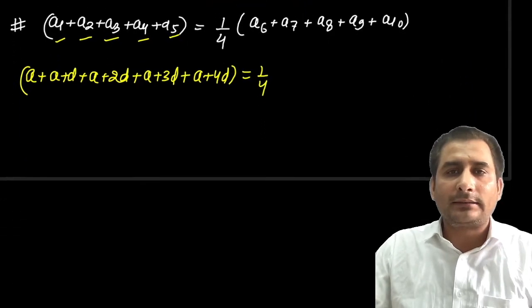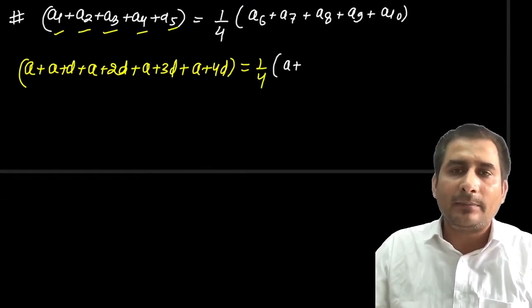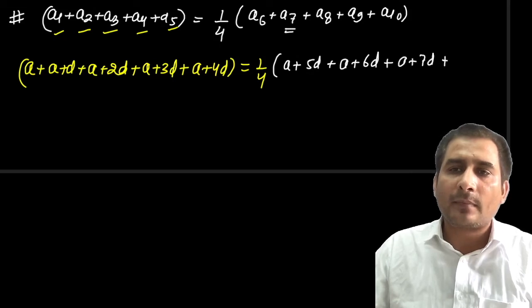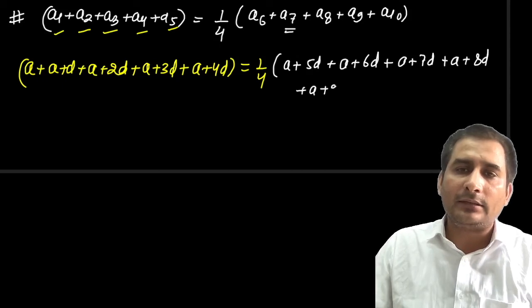And if you look at this, what is A6? A plus 5d. What will A7 be? A plus 6d. A8 is a plus 7d, and a plus 8d and a plus 9d, like this.